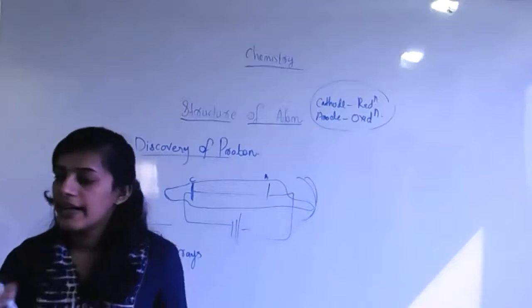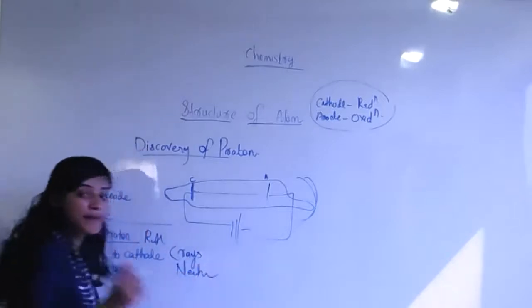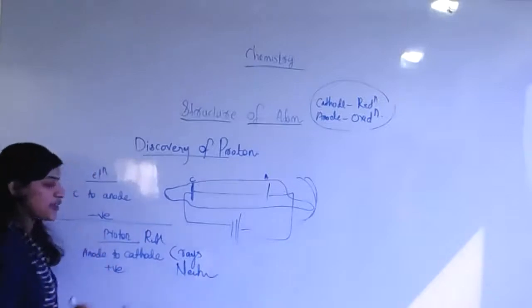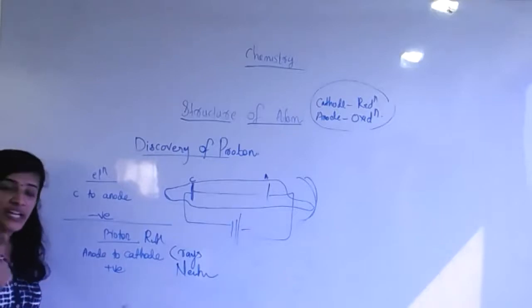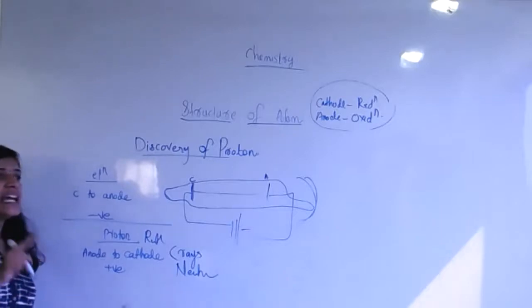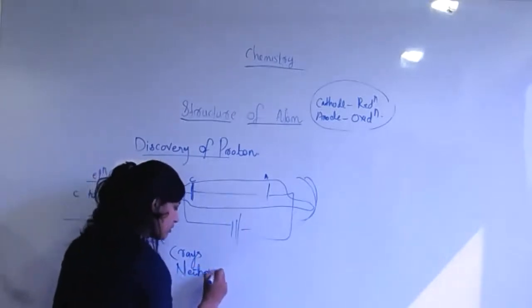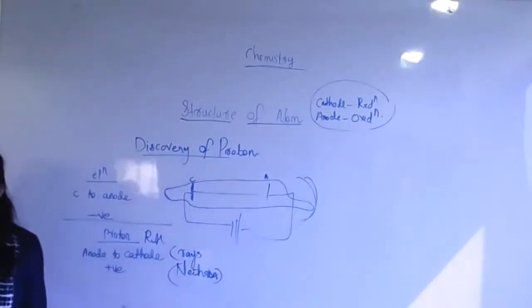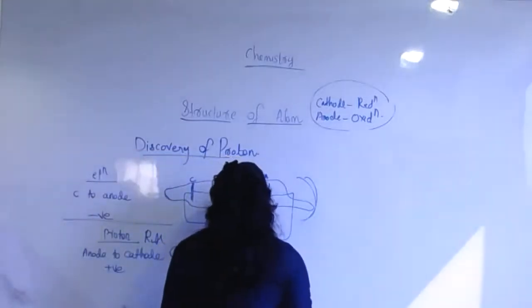Neutron. Correct, neutron. This is discovered with the presence of proton. During the discovery of proton, that kind of rays also originated, but they have no charge. That is named neutron. Clear? That is named neutron. Who discovered neutron? Rutherford?